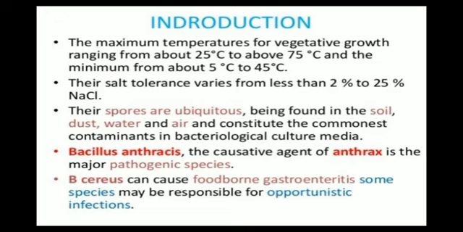Now, B. cereus is a bacteria that mainly causes foodborne gastroenteritis, and it is responsible for opportunistic infection. The meaning of opportunistic infection is that it occurs in certain opportunities, when the immune system of the patient is weak, then only this type of infection occurs in the patient. That means it is opportunistic. That means it searches for opportunities so that it can infect the patient.